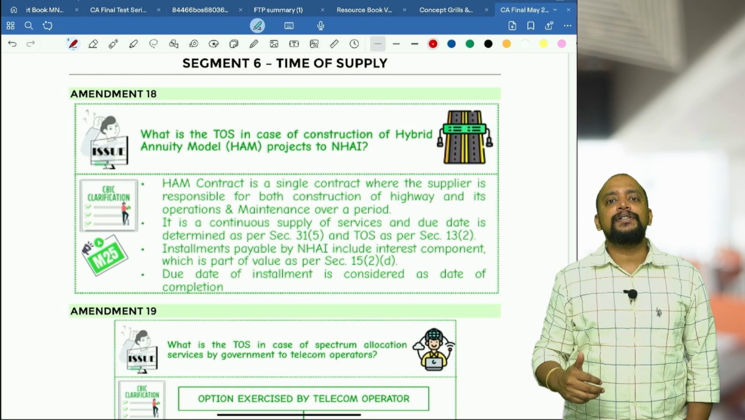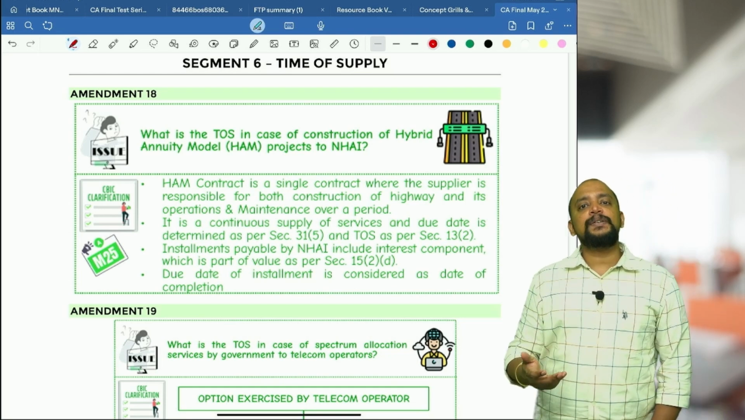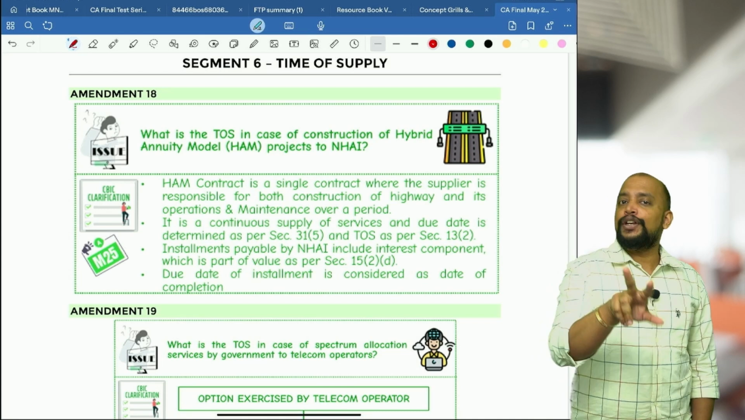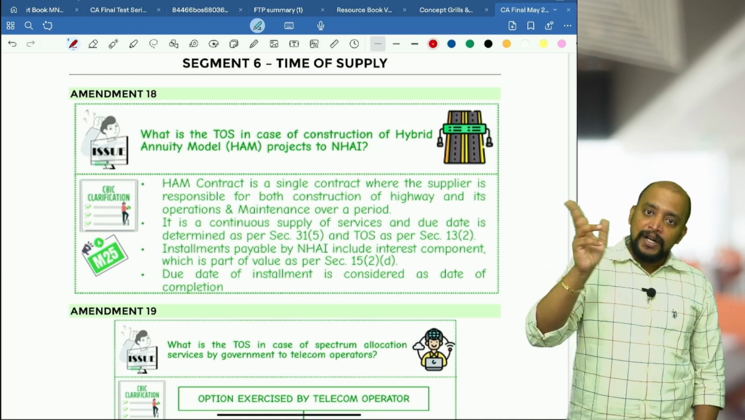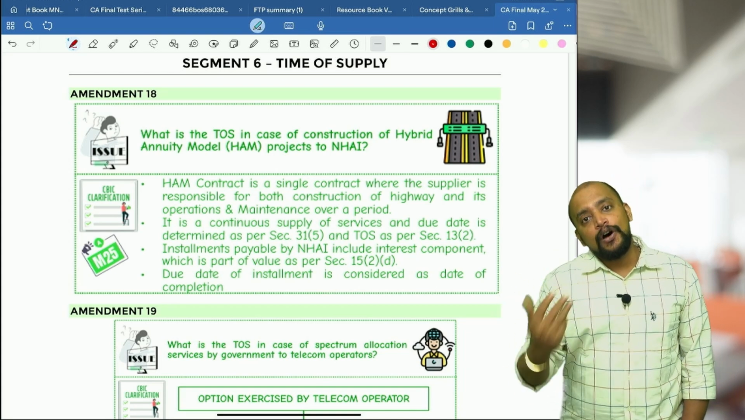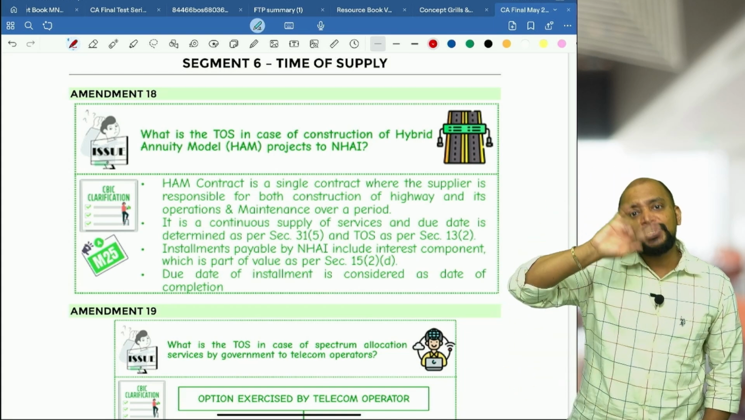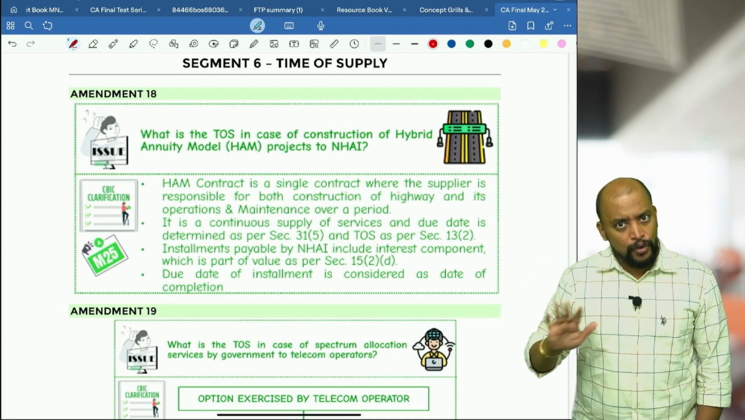Why is this due date of invoice relevant? Because for time of supply in case of services, if the invoice is issued within the due date of invoice, then the invoice date, actual date of invoice or date of payment, whichever is earlier. If the invoice is not issued within the due date, then the completion date or payment date, whichever is earlier, will be taken. So far same, no change.